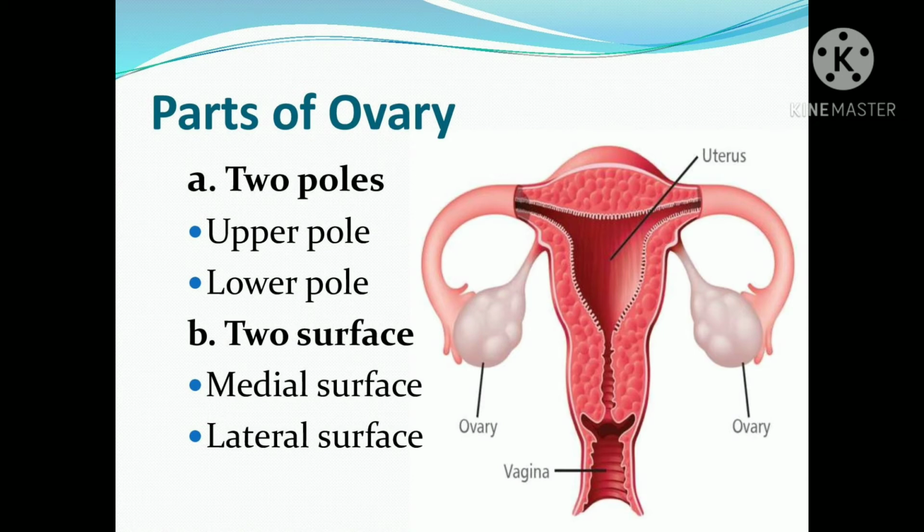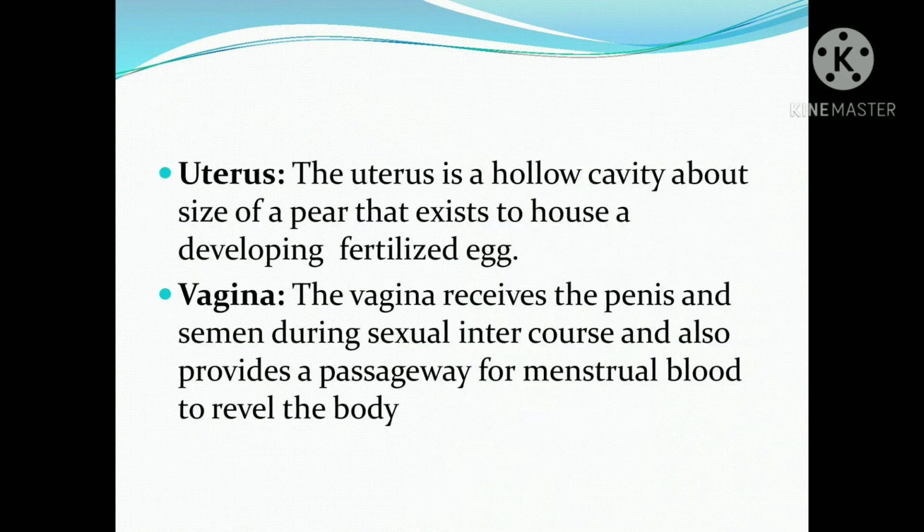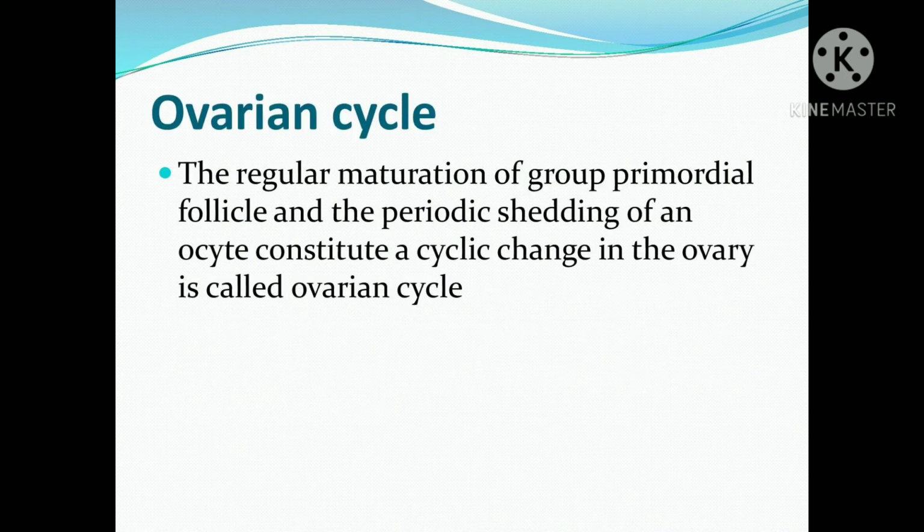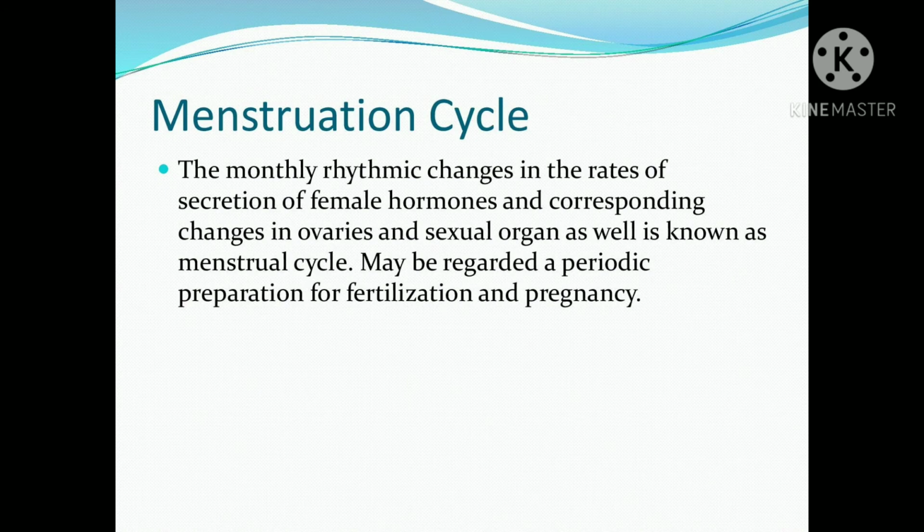Now we want to see what the uterus is and what the vagina is. The uterus is a hollow cavity about the size of a pear that exists to house a developing fertilized egg, and the vagina receives the penis and semen during sexual intercourse. The ovarian cycle is the regular maturation of a group of primordial follicles and the periodic shedding of an egg, constituting a cycle of change in the ovary.